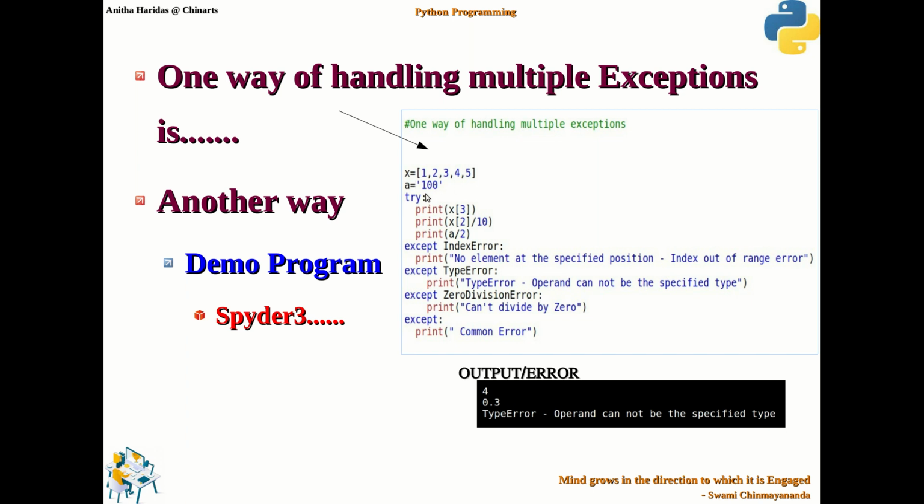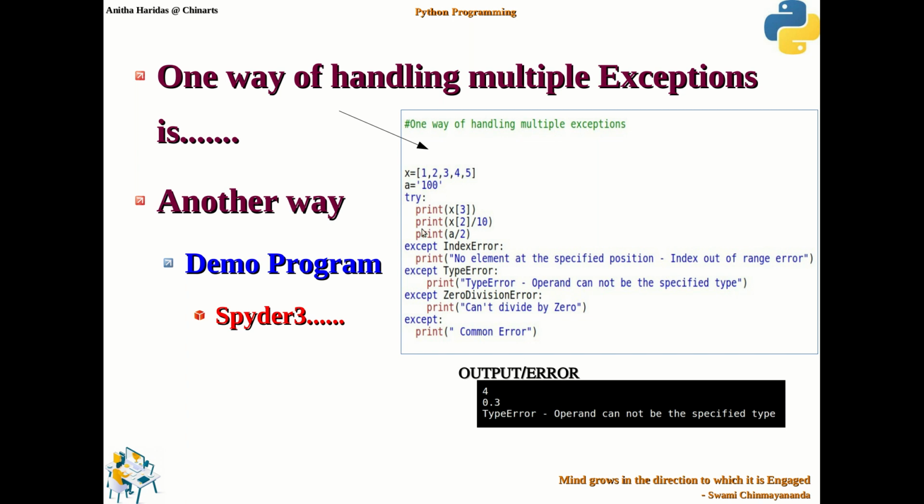I'm having a tuple and I'm assigning a string value to the variable a, and I try printing the third element of the tuple, and I try dividing x of 2 by 10, and I try dividing the string by 2. So when I divide it by 2, obviously it will go into the type error. So that is why I am getting this particular output, right?